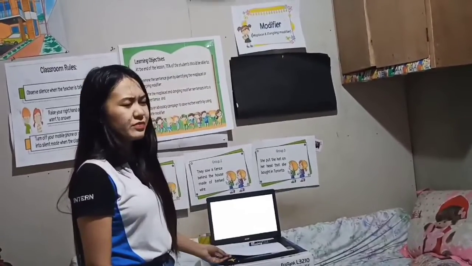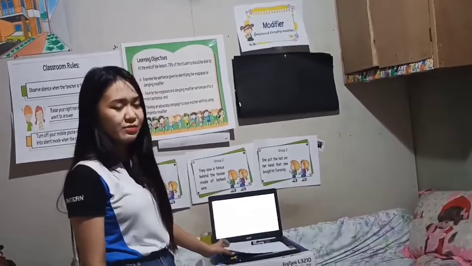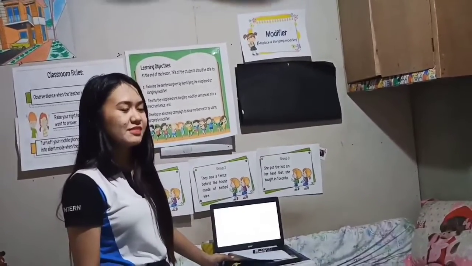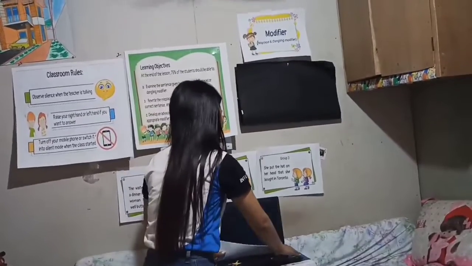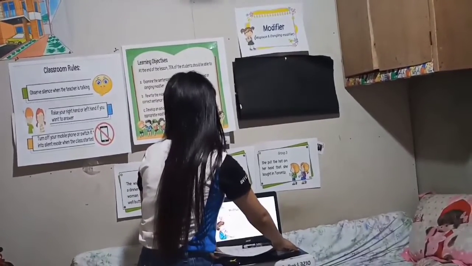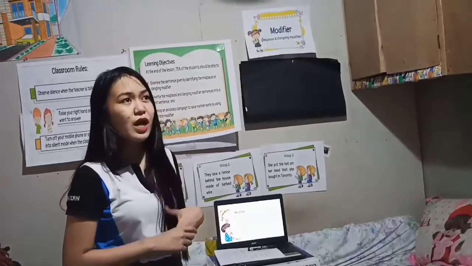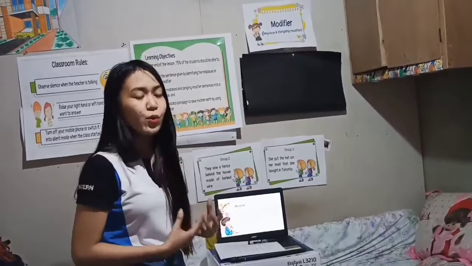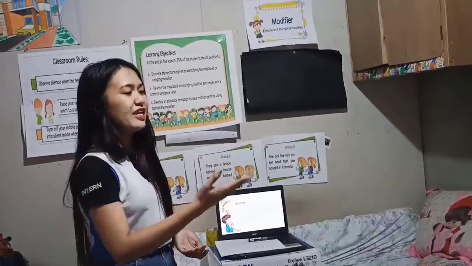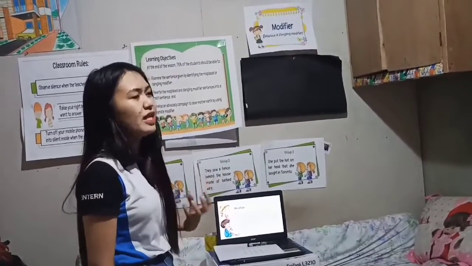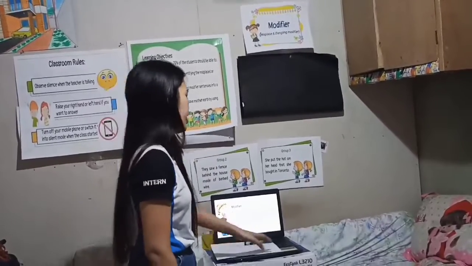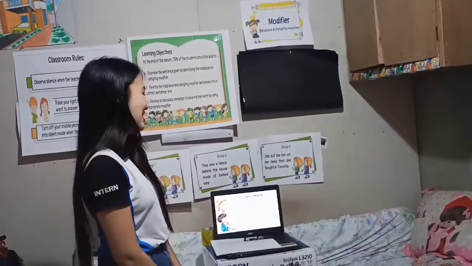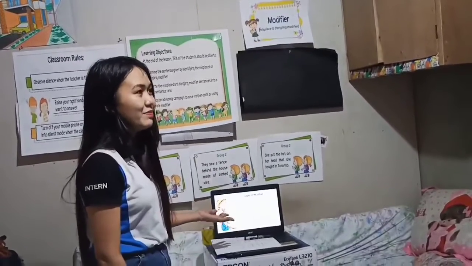Can anyone have an idea what a modifier is? Yes, Yelona. Yes, very good. So a modifier is actually a word or phrase that adds information about another word or phrase. Regine, can you please read the 3 types of modifier? Thank you. Again, class, these are the 3 types of modifier.